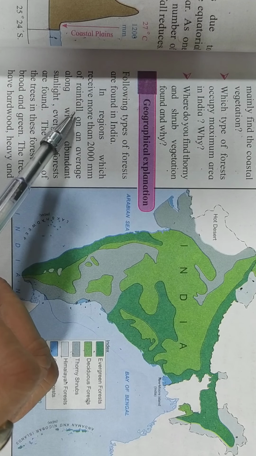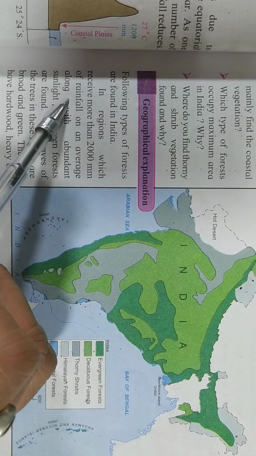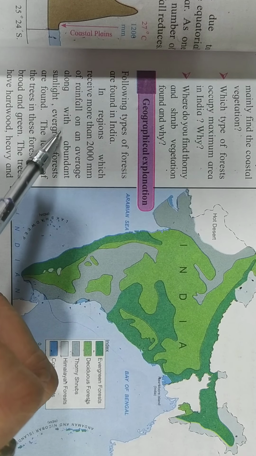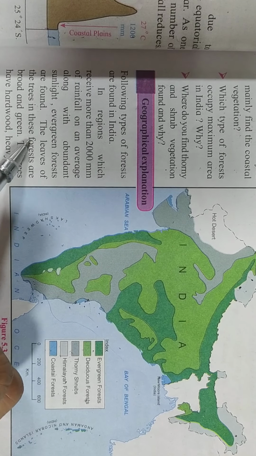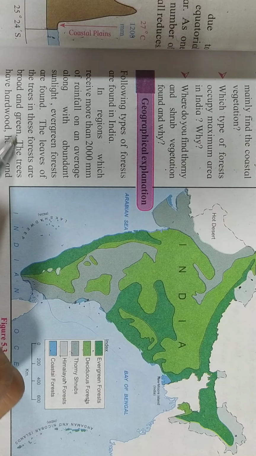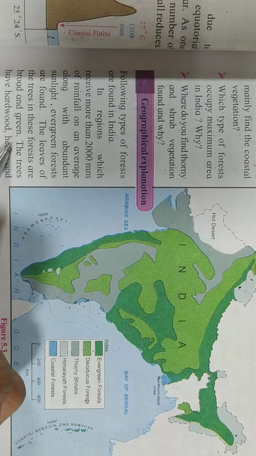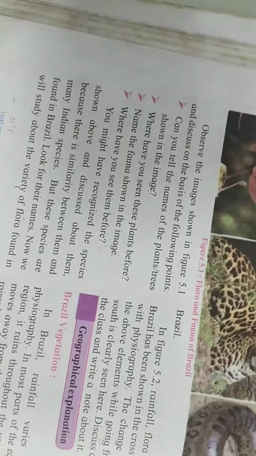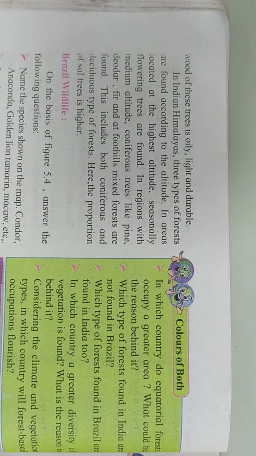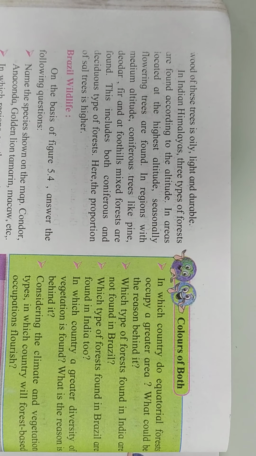In regions which receive more than 2000 millimeters of rainfall on average, along with abundant sunlight, evergreen forests are found. The leaves of the trees in these forests are broad and green. The trees have hardwood, heavy, and wood of these trees is oily, light, and durable.